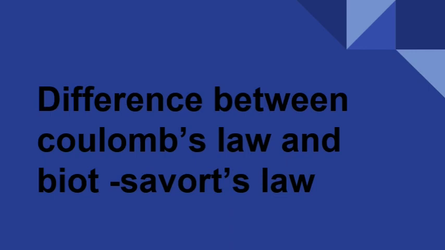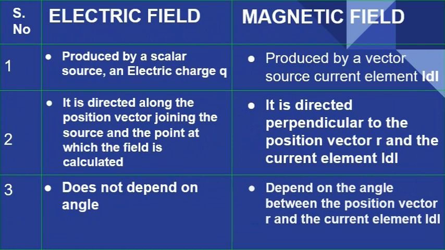Second difference is the electric field is directed along the position vector which joins the source and the point at which the field is calculated. So the direction of the electric field is going to be along the direction of the source and the point what we have considered.